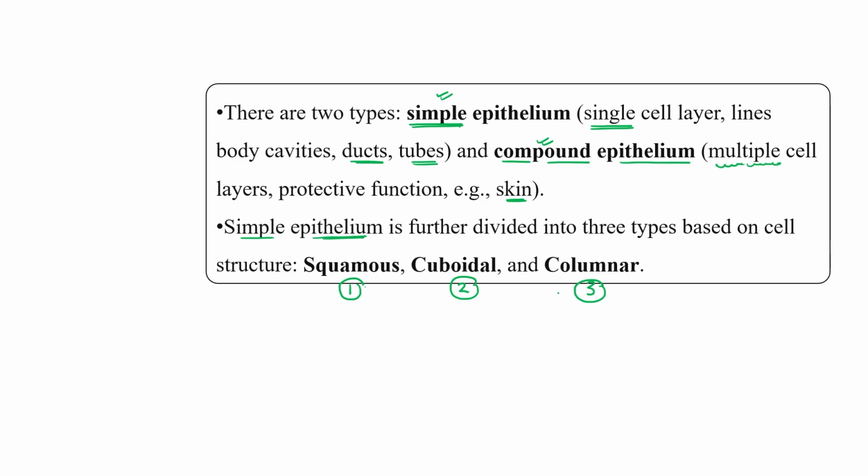Based on what criteria is the division? On the basis of their cell structure. We can further divide epithelium into three different categories: squamous, cuboidal, and columnar. Clear?